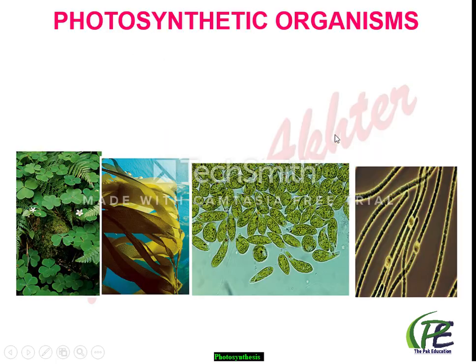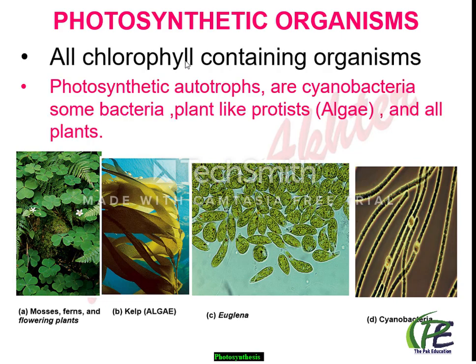Okay, next question, do you know which kind of organisms show photosynthesis? And might be your answer is photosynthetic organisms. तो वो कौन से organisms होते हैं जो कि photosynthesis कर सकते हैं? The answer is chlorophyll containing organisms. Means those organisms in which chlorophyll is present, they can do photosynthesis. Like in prokaryotes, we can say all cyanobacteria and some bacteria show photosynthesis, whereas the eukaryotes like algae, plant-like protoctists, and all plants show the photosynthesis mechanism.